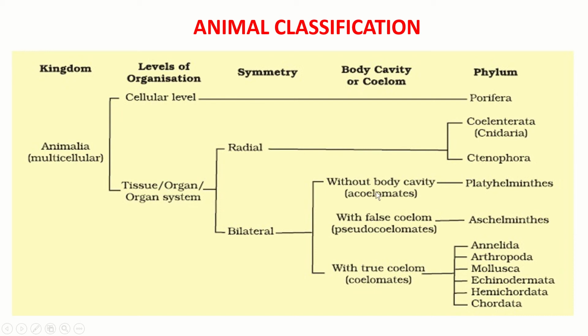So acoelomates are without body cavity, example of phylum is Platyhelminthes. Then with false coelom, that is called pseudocoelomate. Example is phylum Aschelminthes. So only one phylum is here. And with true coelom, or coelomates, the phyla belonging to these coelomates are Annelida, Arthropoda, Mollusca, Echinodermata, Hemichordata and Chordata. So today we'll study these phyla.